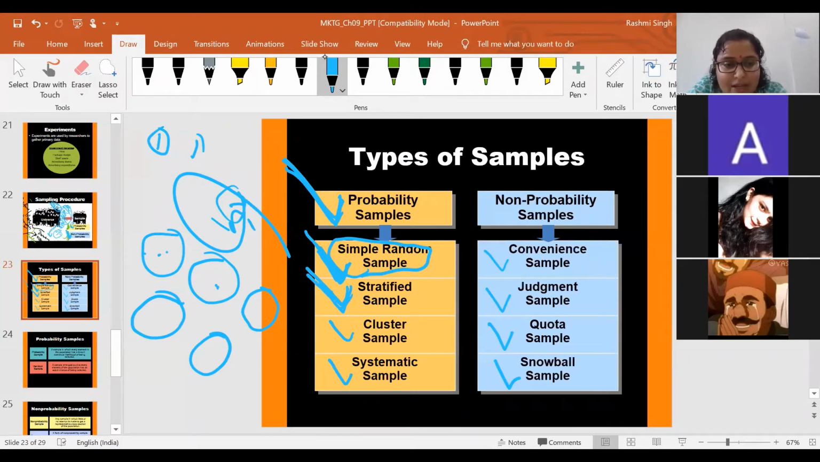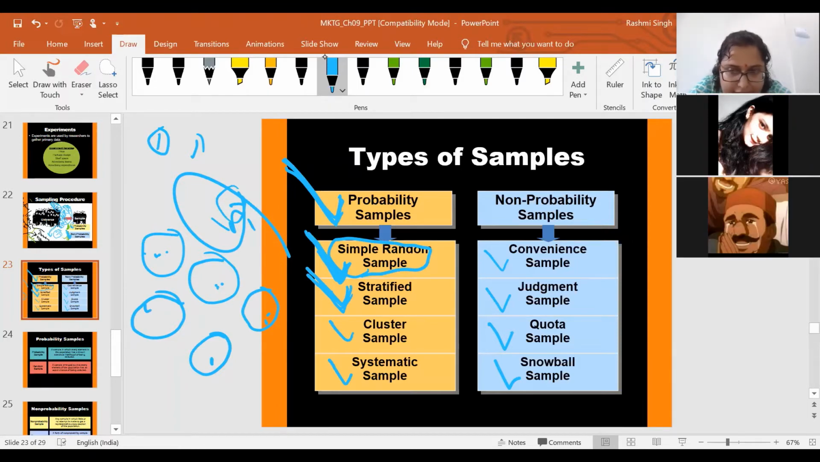Firstly, I'll make strata based on the objective of my study and the research problem. I'll divide the population into different groups, and then use the simple random process to select the respondents from each group. Is the concept of stratified sampling clear? Yes, ma'am. Can anybody explain?